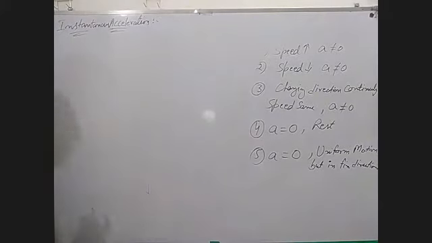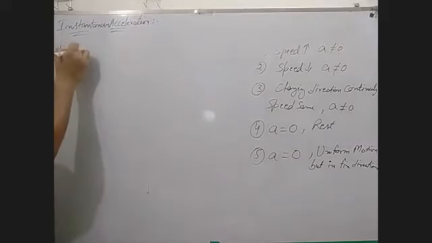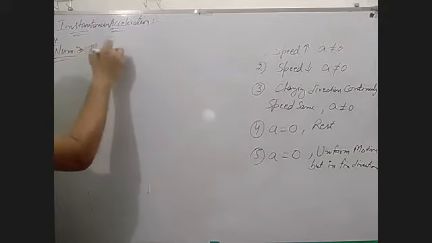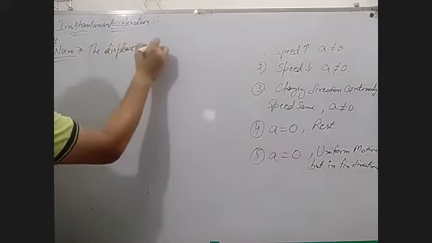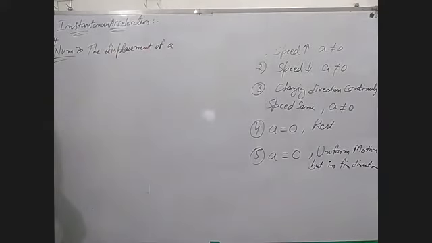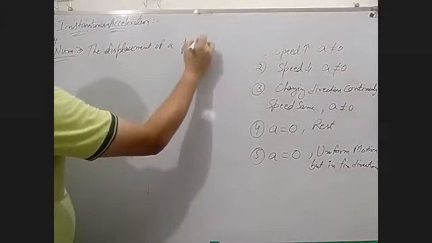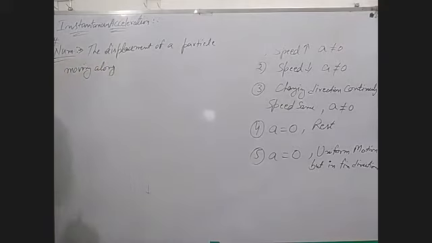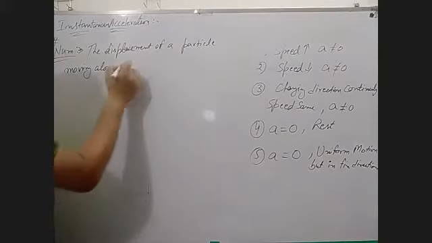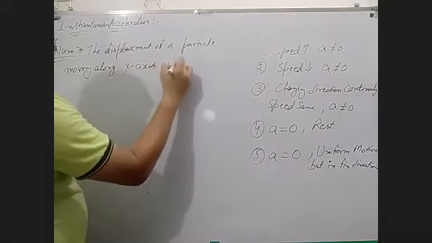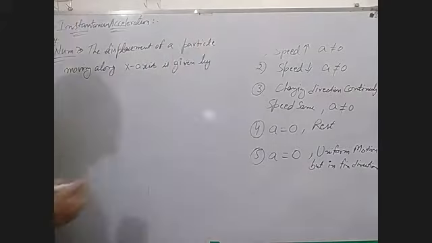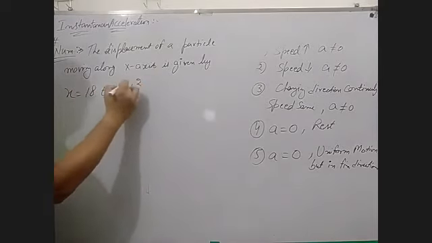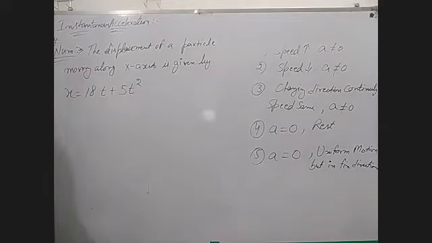The displacement of a particle moving along the x-axis is given by an equation: x is equal to 18t plus 5t square.